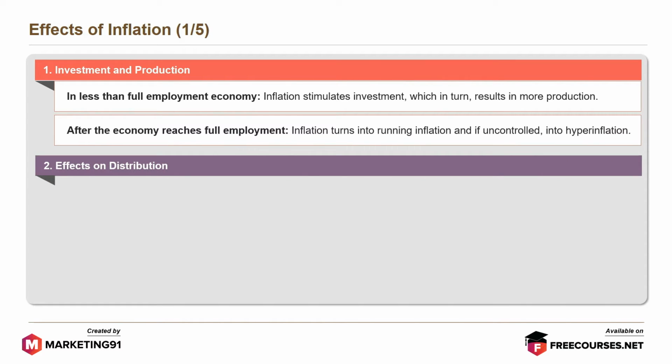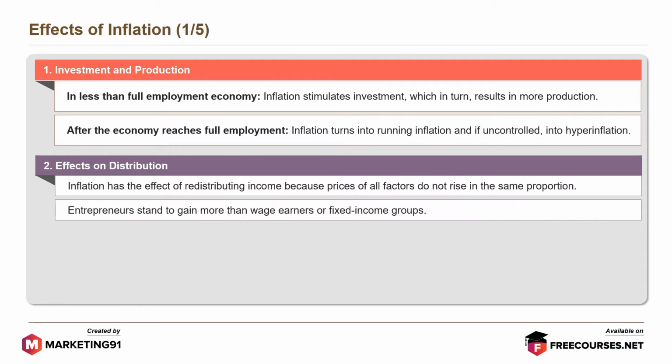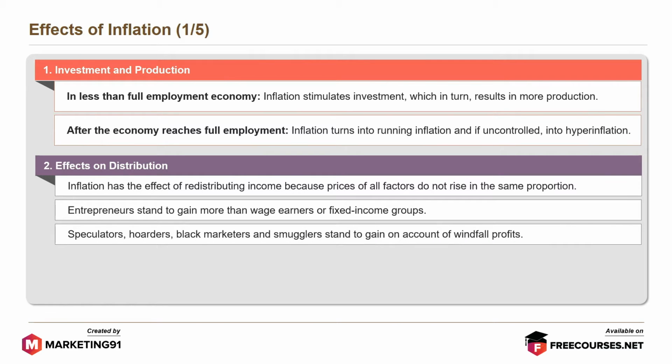Next is effects on distribution. Inflation has the effect of redistributing income because prices of all factors do not rise in the same proportion. Entrepreneurs stand to gain more than wage earners of fixed income groups. Speculators, hoarders, black marketers, and smugglers stand to gain on account of windfall profits.